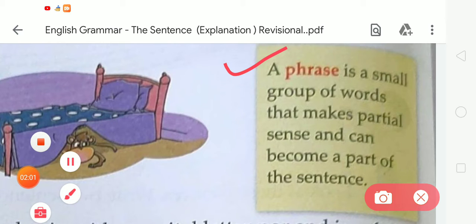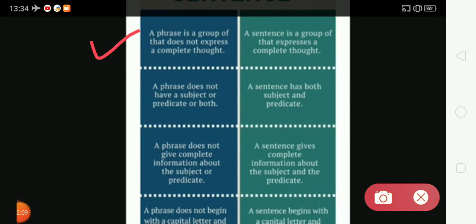Now tell me, what's the difference between sentences and phrases? We have learned that a phrase is a group of words that does not express a complete thought, and a sentence is a group of words that expresses a complete thought. A phrase does not have a subject or predicate or both, but a sentence has both subject and predicate.